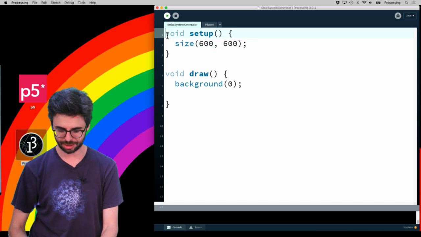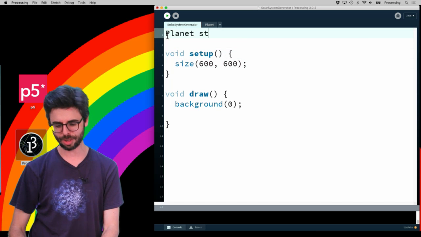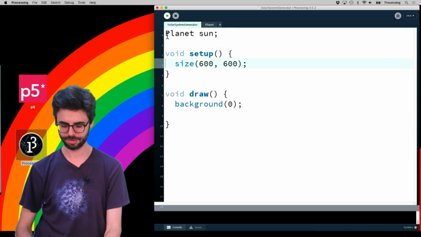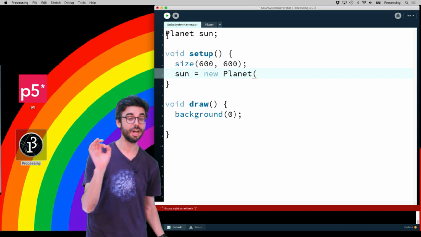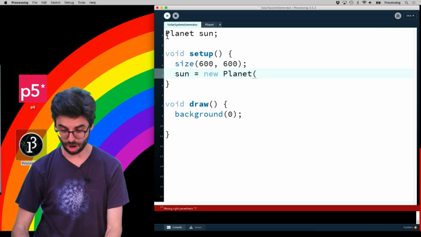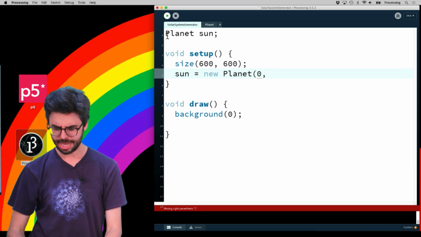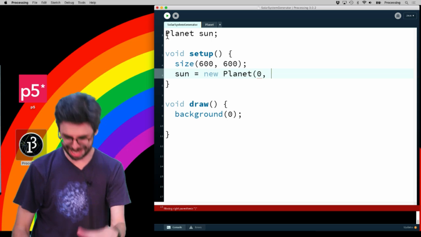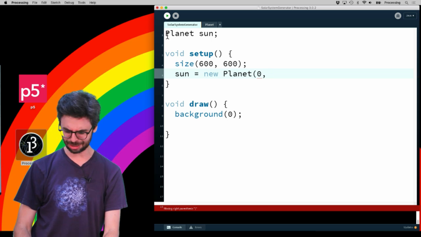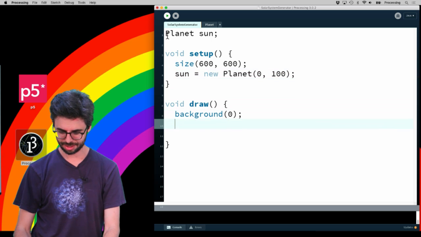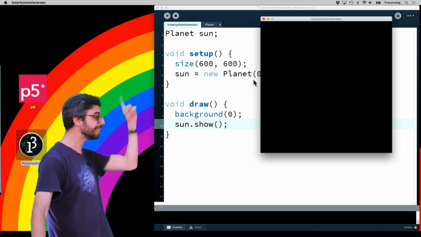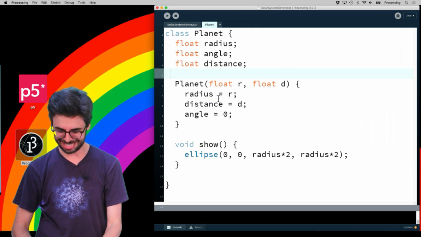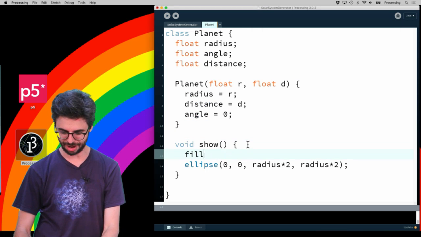So what I want to do is create a planet. And I realize the sun is not a planet. And I'm going to say sun equals new Planet. Its distance from anything else is just going to be 0, because it's going to start in the center. And then I'm thinking, its size, that's what I need, it's going to be 100. And then I'm going to have sun.show. And let's run this. And where is it? Now I have a feeling, number one is I didn't give it a color, let's give it a color, fill 255.